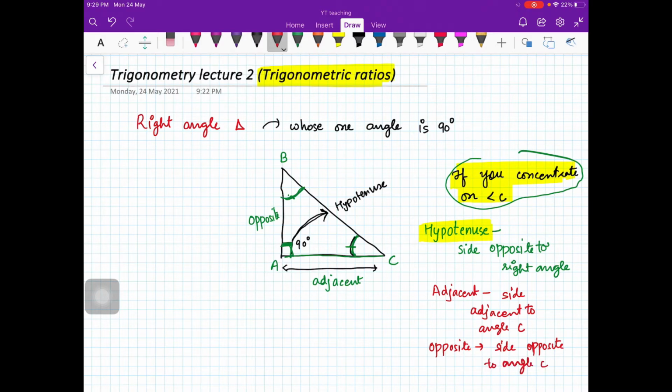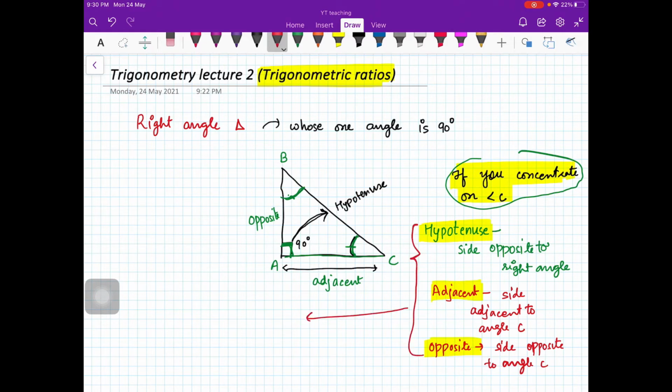Once you have decided these three things, your hypotenuse, your adjacent side and your opposite side, then you can define the trigonometric ratios.